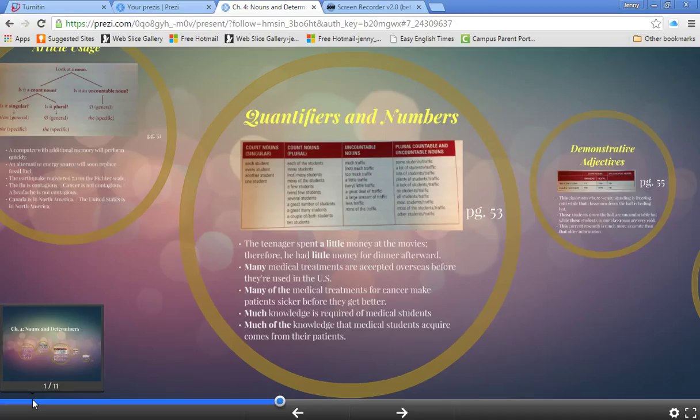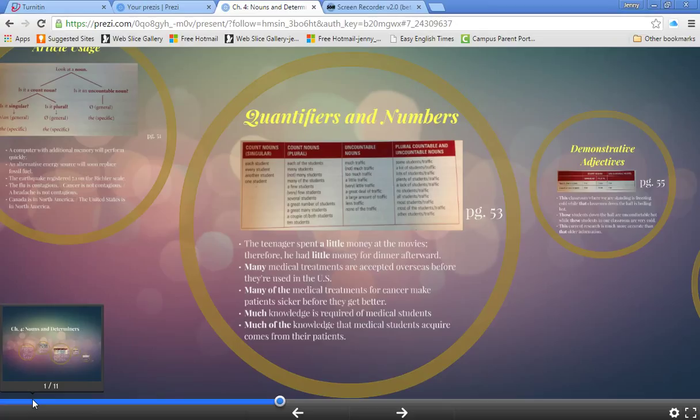Plural count nouns, you can use each of, many or not many, many of the, a few, very few, several, a great number of, a great many, a couple of, both, and any number above 1. For example, 10. And then there's uncountable nouns.